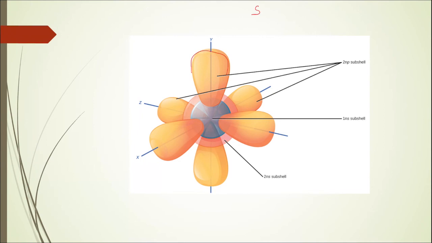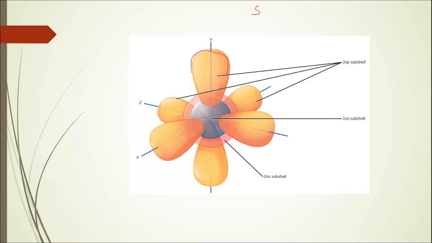Now, for those electrons which are present in the P subshell, we'll call them the P electrons. We can say that the P electrons would be shielded by the S electrons, because the S subshell is more focused, more concentrated towards the nucleus than P. So when you have an electron in the P subshell, these P electrons are going to be shielded by the electrons present in S orbitals.